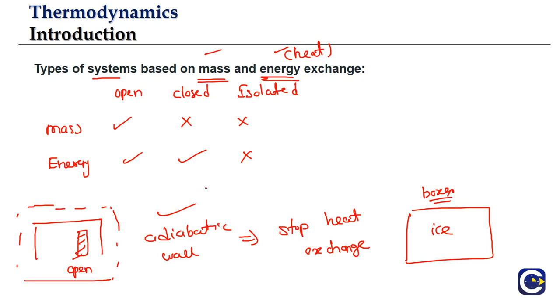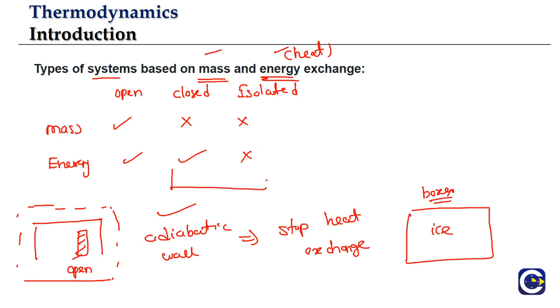And we talked about the 3 types of systems. One is open, where both energy and mass exchange are possible. Closed, where mass exchange is not possible but energy exchange is possible. Isolated, where mass exchange is not possible and energy exchange is also not possible.